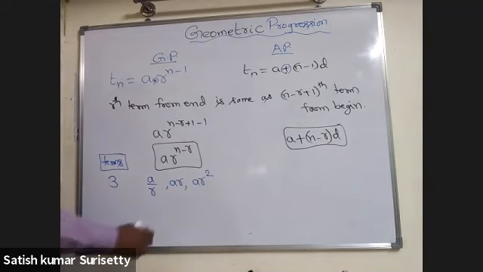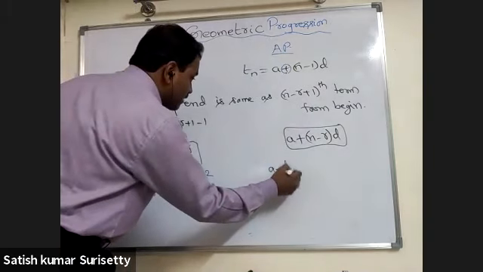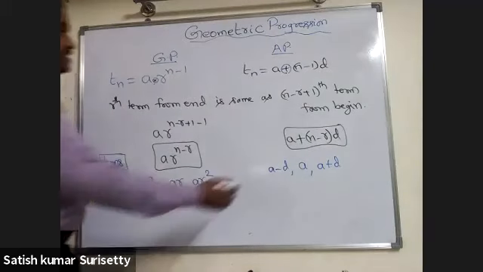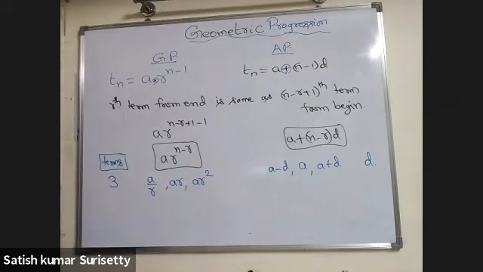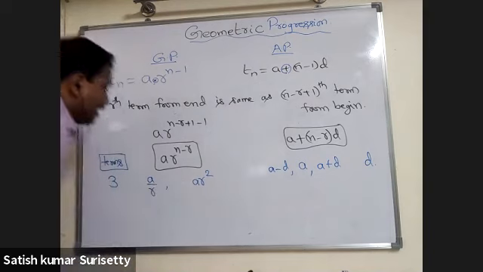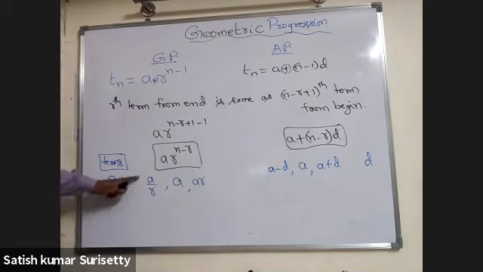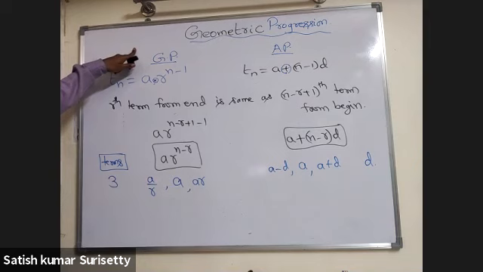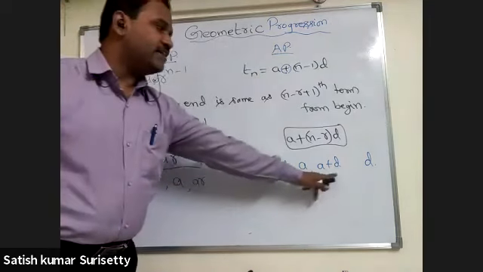Whereas in arithmetic progression, it will be A minus D, A, A plus D. Correct, A by R, A and AR in case of geometric progression, and A minus D, A, A plus D in case of arithmetic progression.